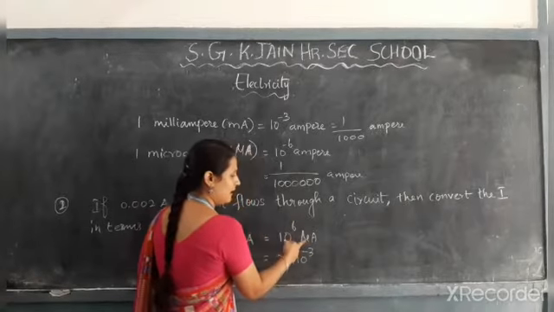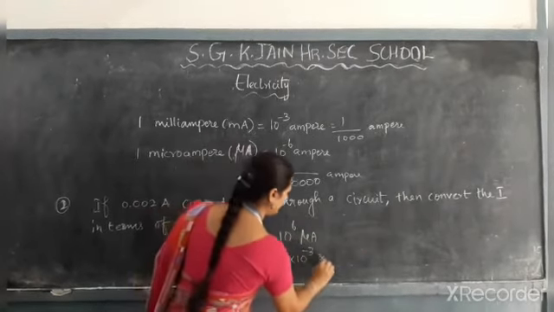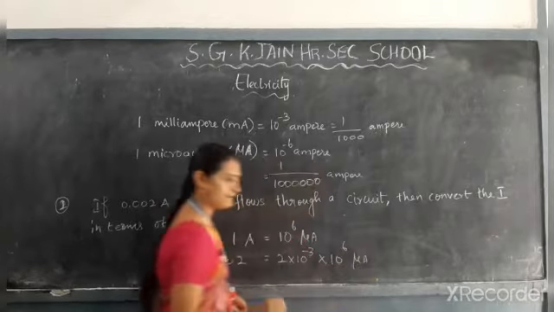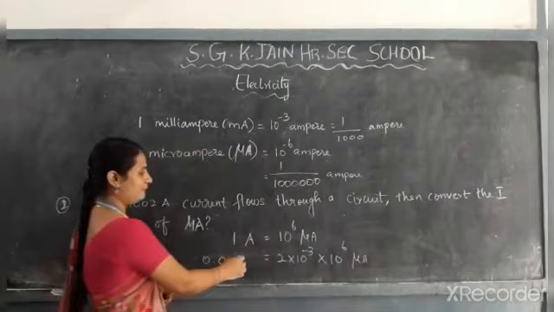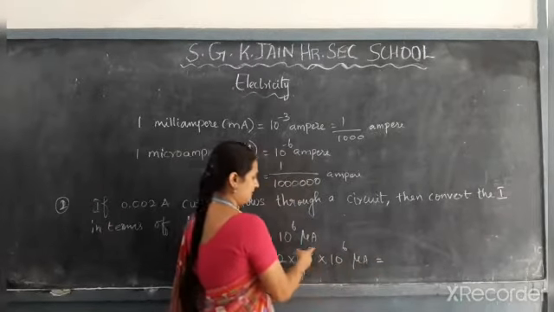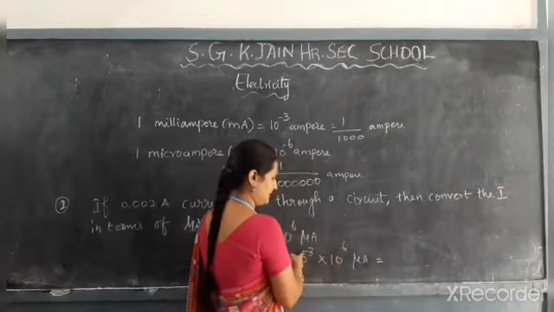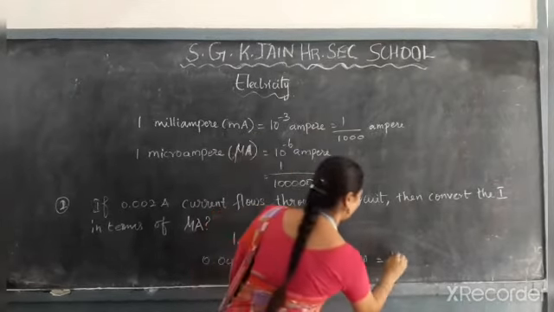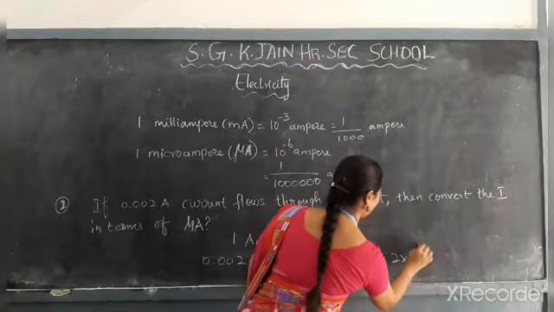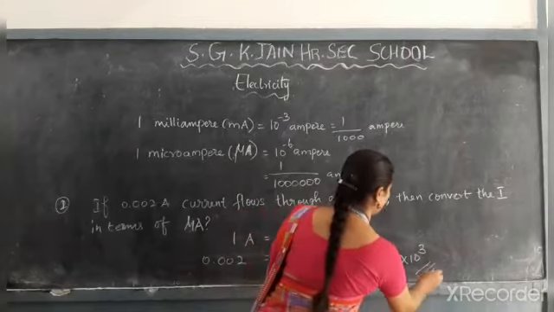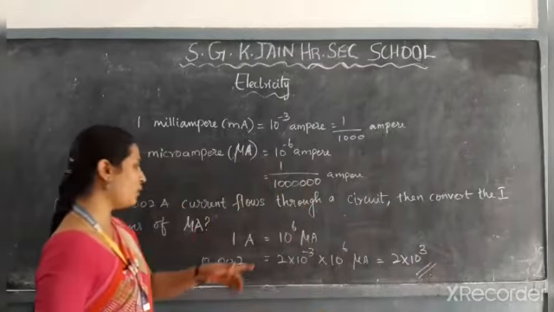Here microampere means 10 to the power of 6. Then you have to calculate this. So here 6 and minus 3, 6 minus 3, 3 will come. 2 into 10 to the power of 3. So this is in terms of microampere.